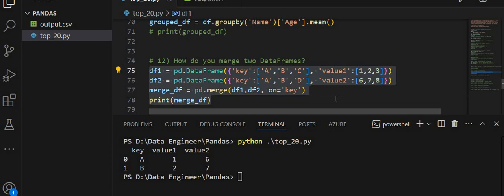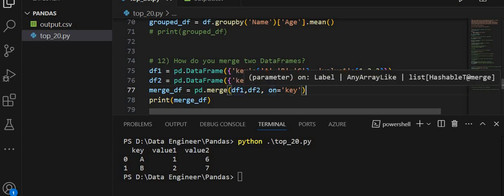Let me explain in a simpler way. In this code I create data frame 1, then another data frame, and then I merge these two data frames on the base of the key column.